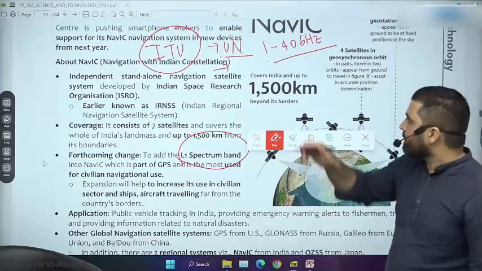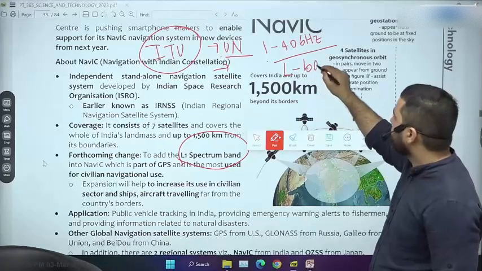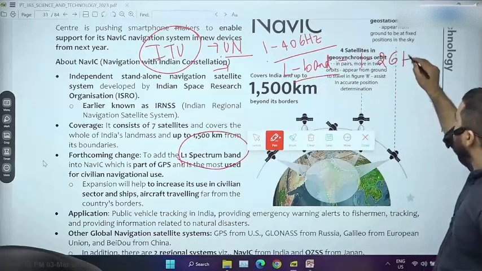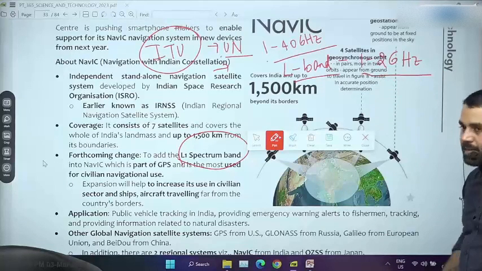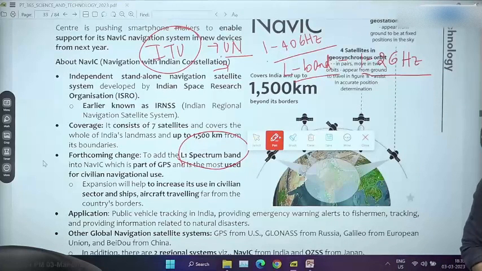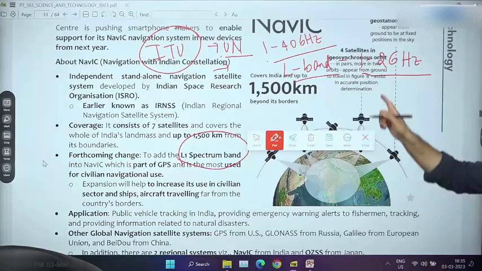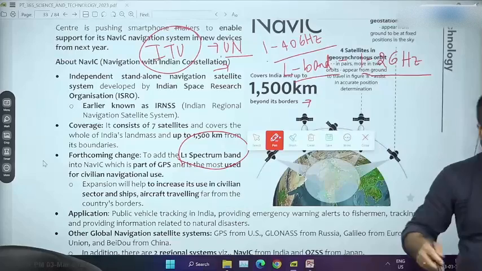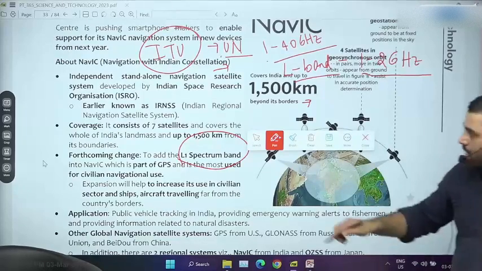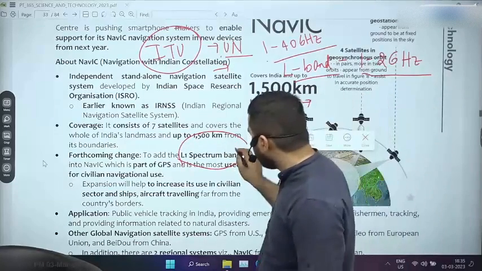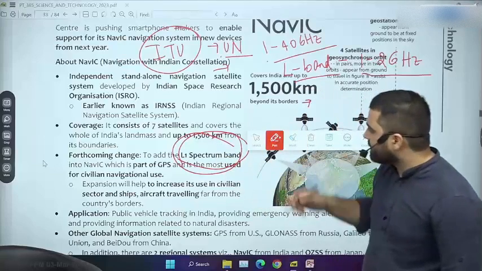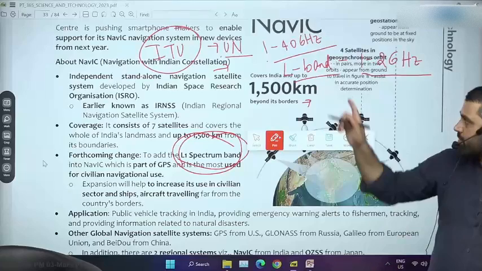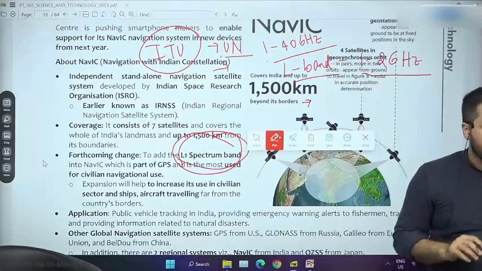The lowest band is called L band, and L band is from 1 to 2 gigahertz. And this L band is actually very useful for GPS satellites. The GPS satellites हैं, they use frequency of L band. By the way, this L band is again further divided into L1, L2, etc. तो जो L1 band है, which is given here, this L1 spectrum band, that is, if I am not mistaken, somewhere around 1.5 gigahertz. So 1 to 2 के बीच में आता है 1.5 gigahertz.